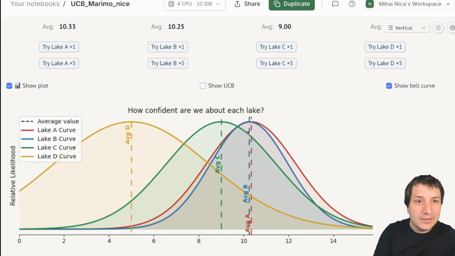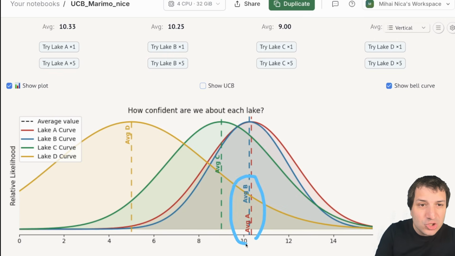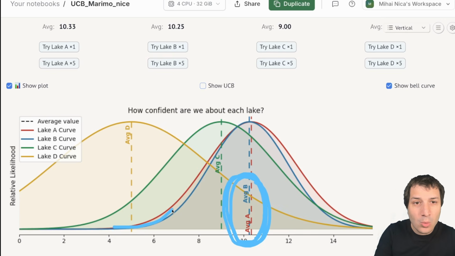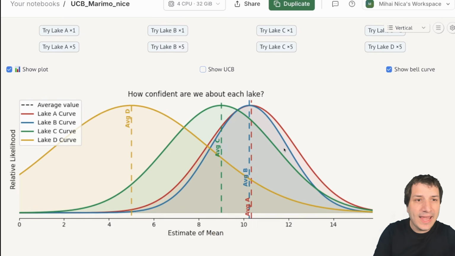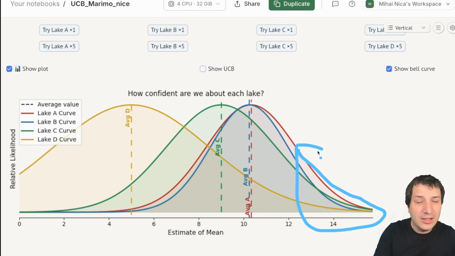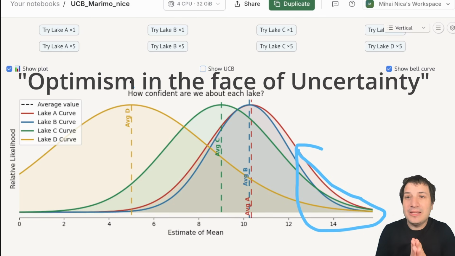Okay, so now Lake B and Lake A, they both have extremely similar averages. The averages are almost the same, but Lake A is a wider curve. And that's because we've gone to Lake A less often. So Lake A, we've only gone to 3 times, and so we have more uncertainty. And therefore, we should try Lake A. That has a chance of getting more fish. This kind of idea is called optimism in the face of uncertainty.